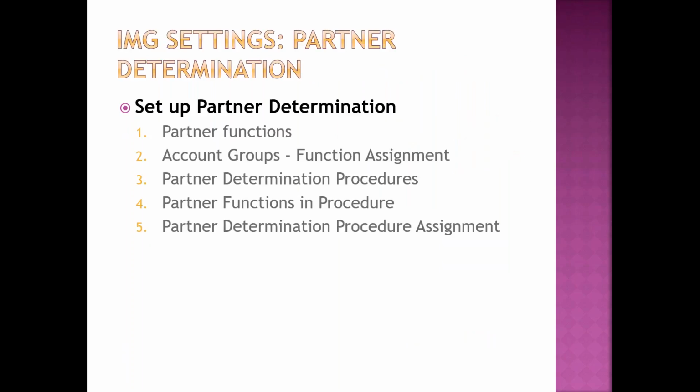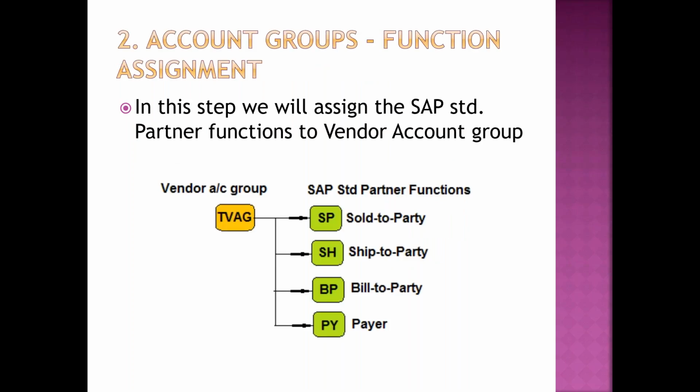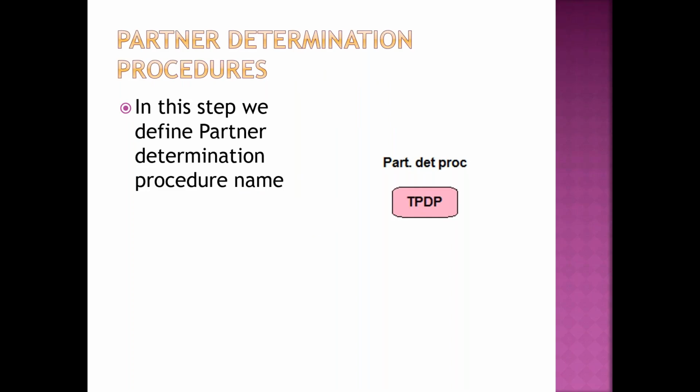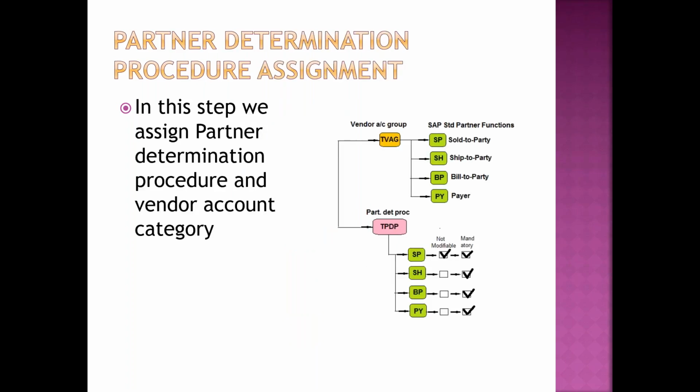In yesterday's class, there were 5 steps. First, we checked which partner functions exist in the SAP standard, and whether they are there or not. Then we linked them to our customer account group. Then we linked them to the partner determination procedure we defined. In that, we said all partners must be available, but one partner is always constant: every time this one is the one who orders, while the rest change from time to time. Then this is linked to this one. These are the 5 steps we cross-checked in yesterday's class.